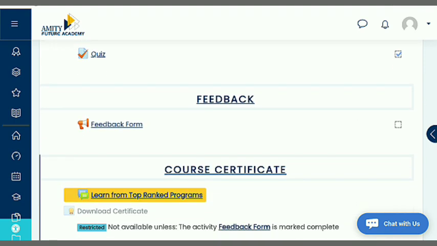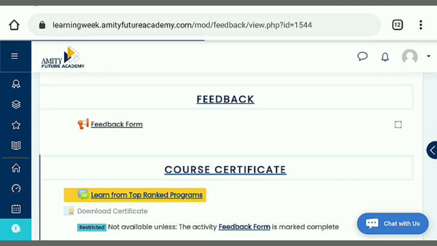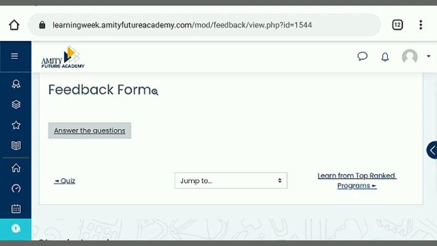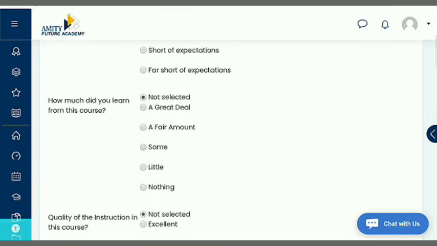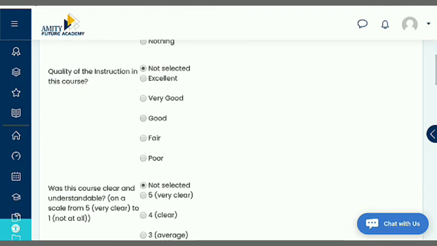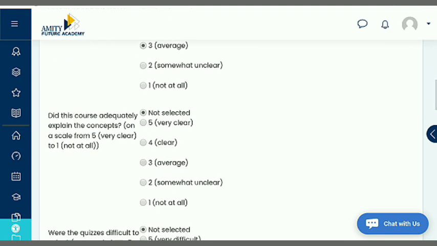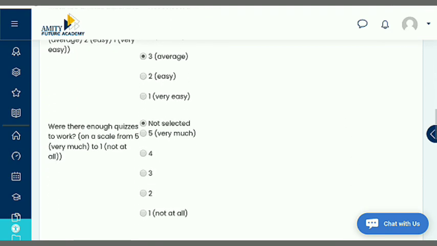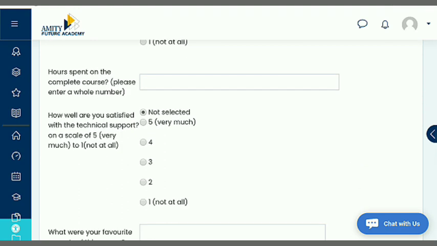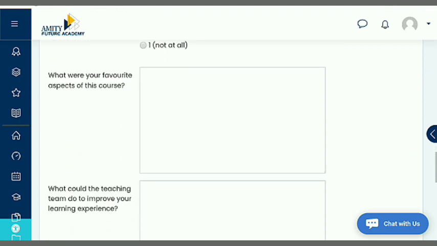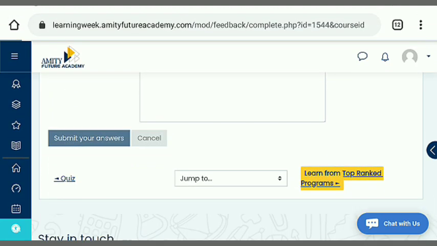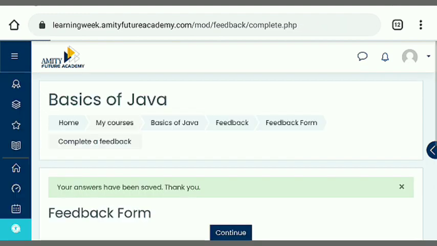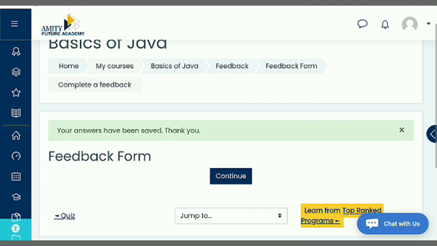Now go for the feedback form. Just tap on feedback form. It is essential to complete the feedback form to get your certificate. Here is the feedback form. You do not need to give much attention to it. Just give random answers as I am doing. Here I am answering random options. Just choose any option. There is no need to fill up the boxes, and after that just tap on submit your answers. And by doing this, our feedback form is submitted.